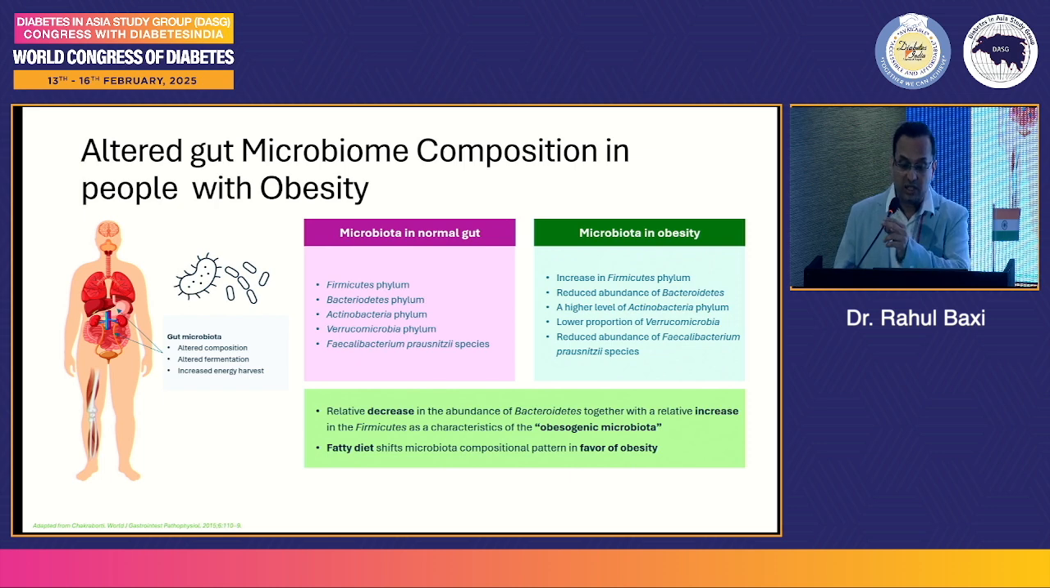And microbiota in obesity. So what happens to these in obesity? So there's increase in the Firmicutes phylum, reduced abundance of Bacteroidetes, a higher level of Actinobacteria phylum, lower level of Verrucomicrobia, and reduced abundance of FP species.